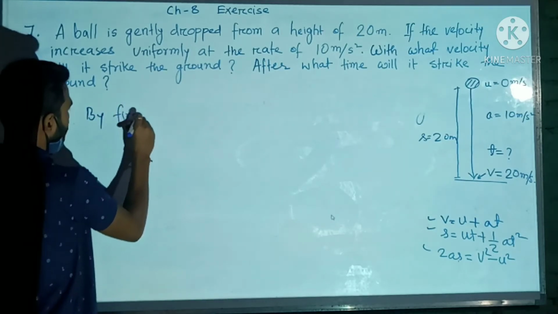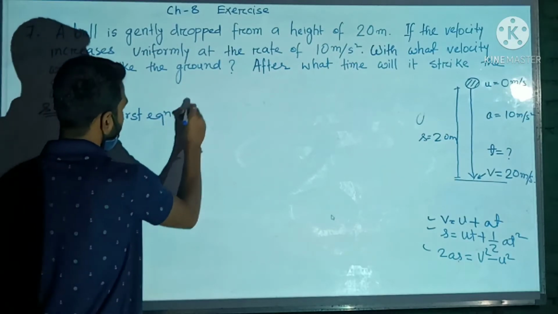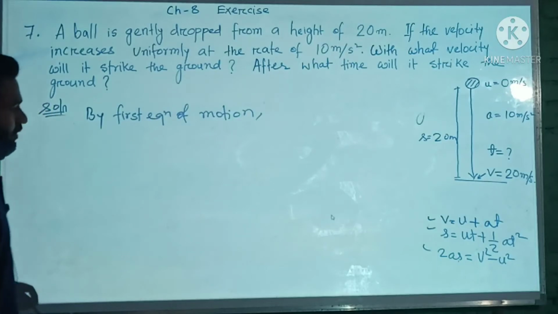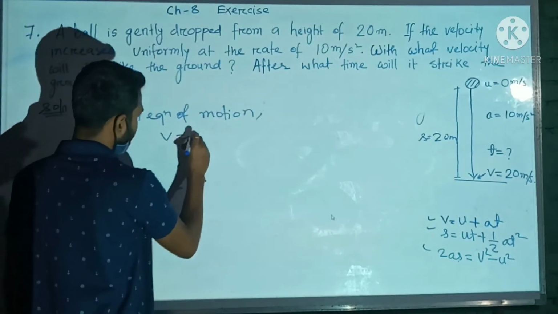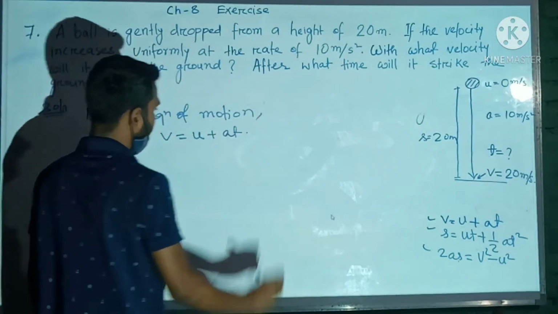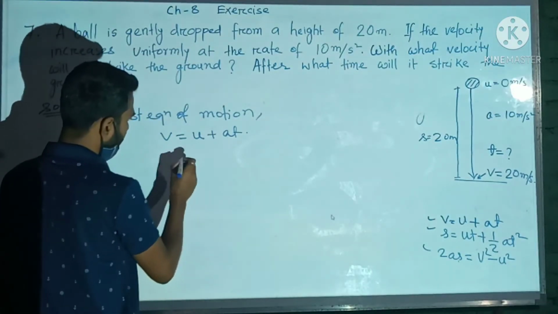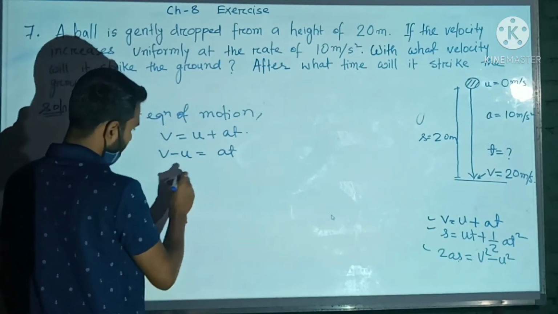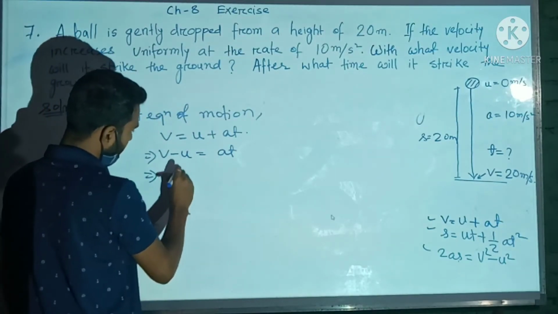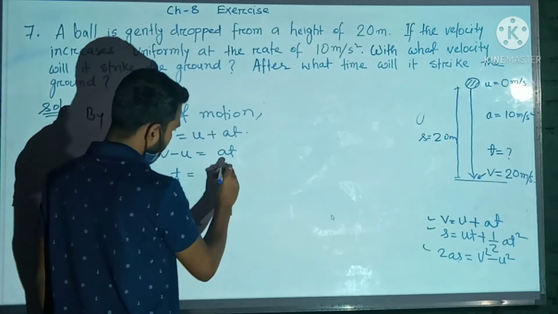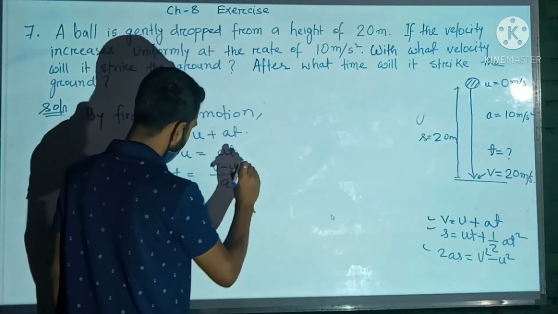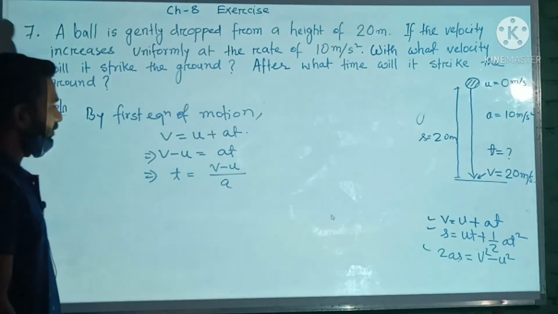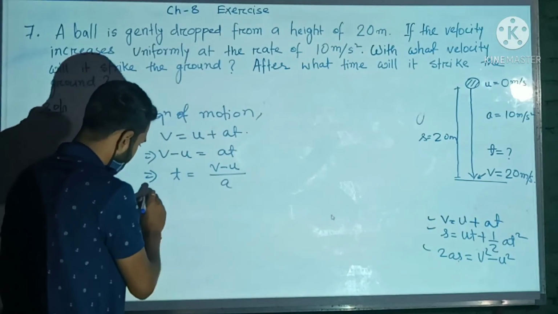So by the first equation of motion we have v equals u plus at. That means v minus u equals at. That is t equals v minus u by a. Okay. Now we will put the values of v, u and a.